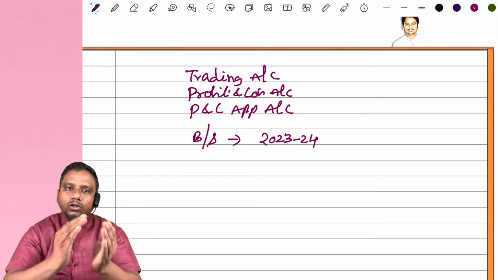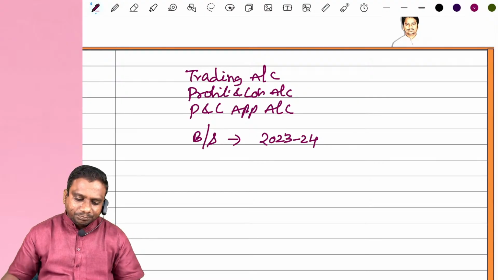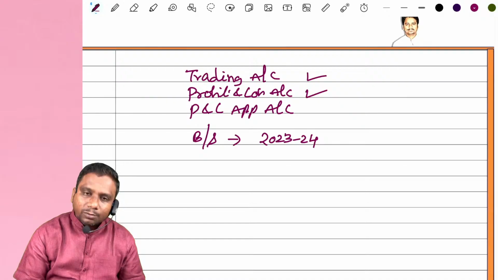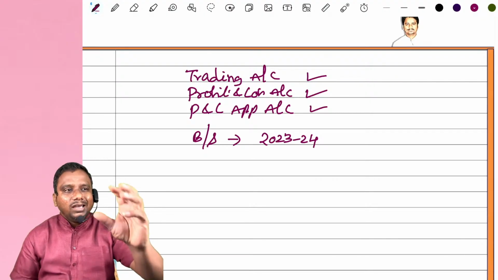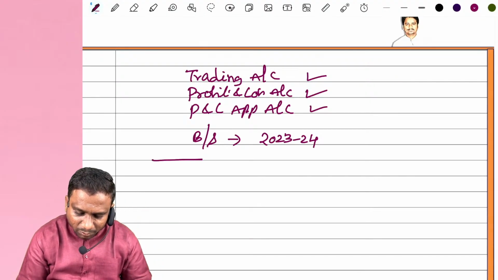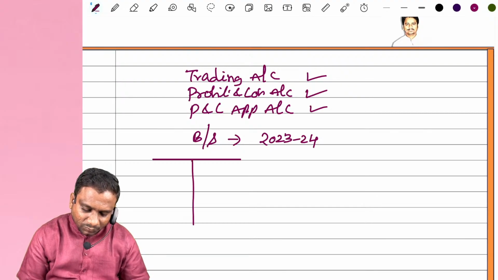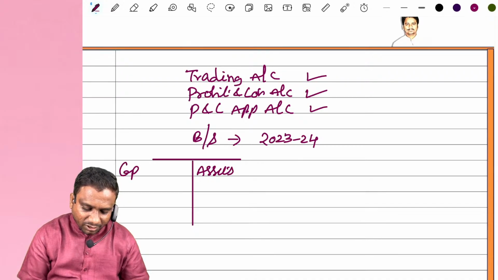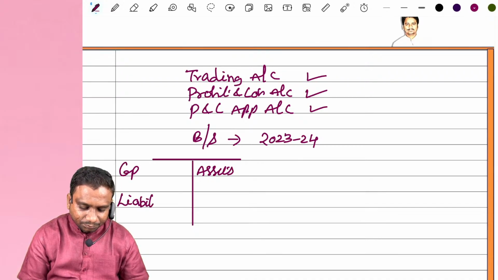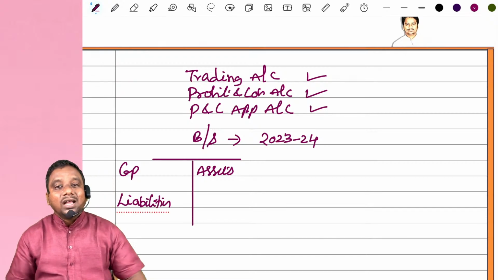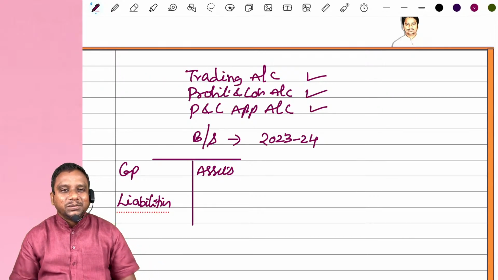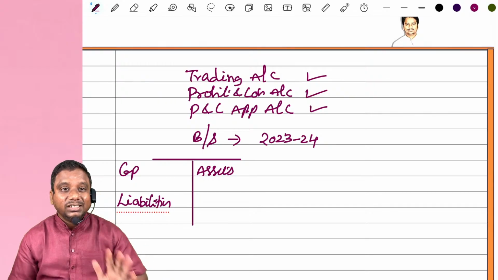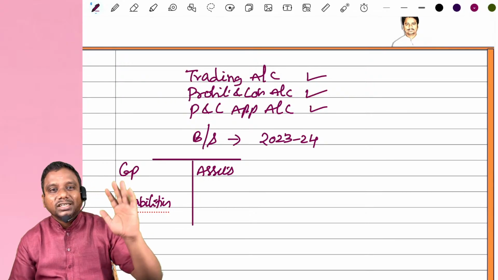Okay. Before admission of a new partner, what happens? Observe carefully. We have prepared the trading account, the profit and loss account, and the profit and loss appropriation account, and the profit is distributed to partners. And finally, we prepare the balance sheet. Now, you people tell me, what does the balance sheet contain? The balance sheet contains asset information, capital information and liability information. Sir, what about other accounts? Other accounts already got closed, no? How? By transferring to the trading account and profit and loss account. Now, before the admission of the partner, we have the balance sheet alone. All nominal accounts get closed.